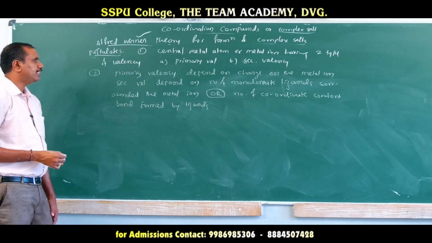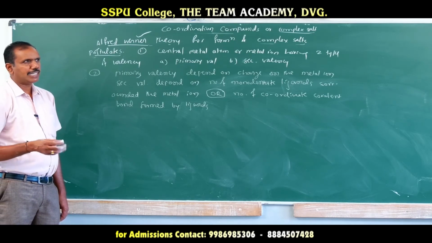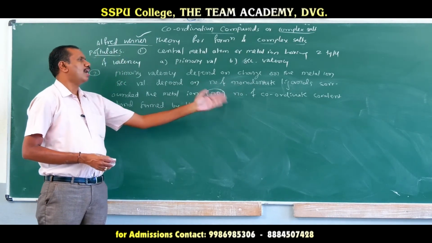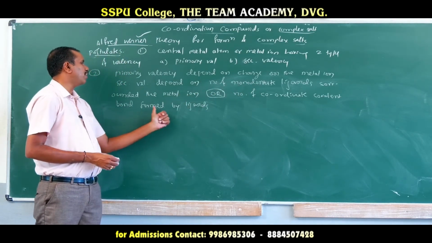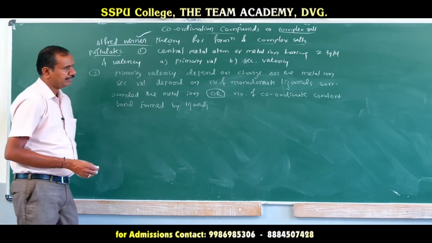So the secondary valency depends upon the number of monodentate ligands, not all different ligands. The number of monodentate ligands surrounding the metal ion, or the number of coordinate covalent bonds formed by the ligands, is called the secondary valency.